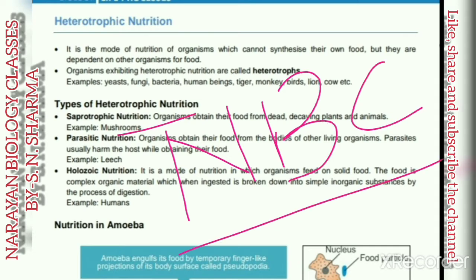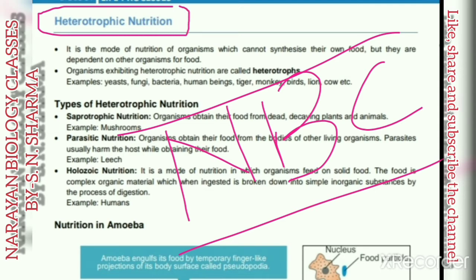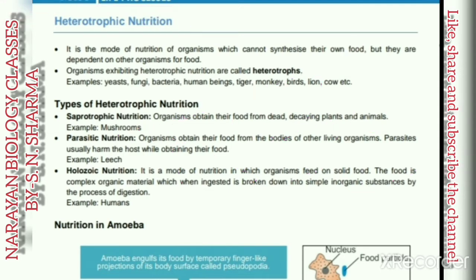And student, in this video lecture, today we study about the heterotrophic mode of nutrition. What is the heterotrophic mode of nutrition and the types of heterotrophic mode of nutrition, and also we study about one example of a heterotrophic organism which shows heterotrophic mode of nutrition. So now we start the topic heterotrophic mode of nutrition.